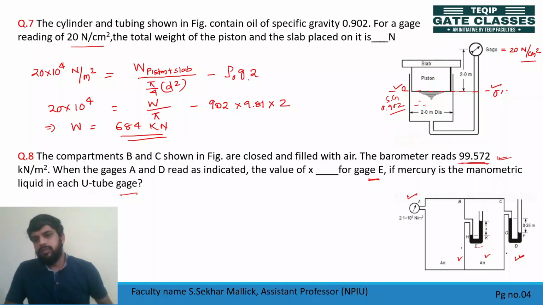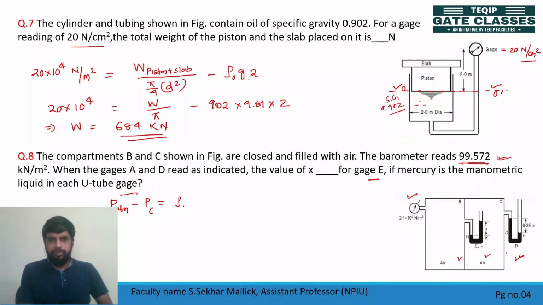Now tell me, see here, this liquid is moving up in left limb. That means here someone is pushing. So atmospheric pressure is more, and this container pressure is less. That's why it's going to this side, isn't it? So now let's write the relation. So P atmosphere minus pressure at C is equal to how much?